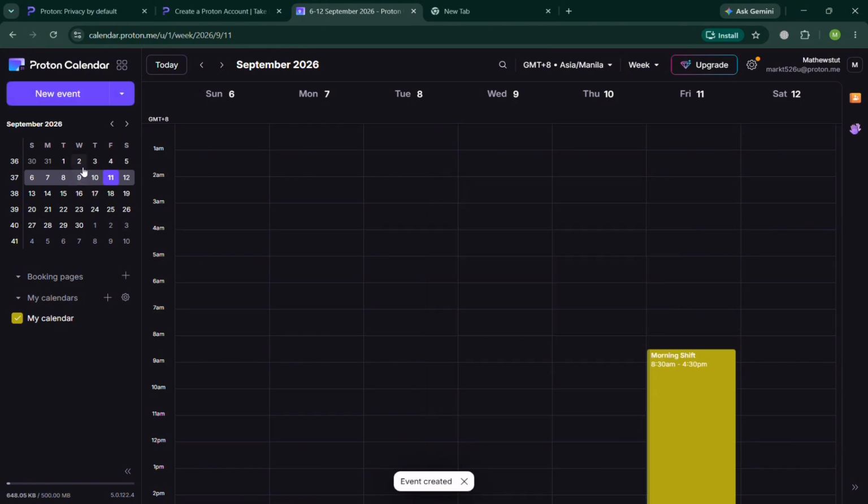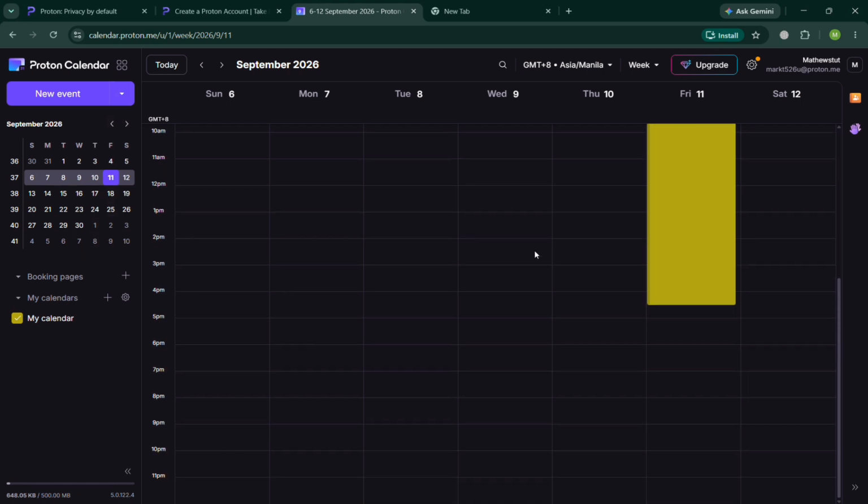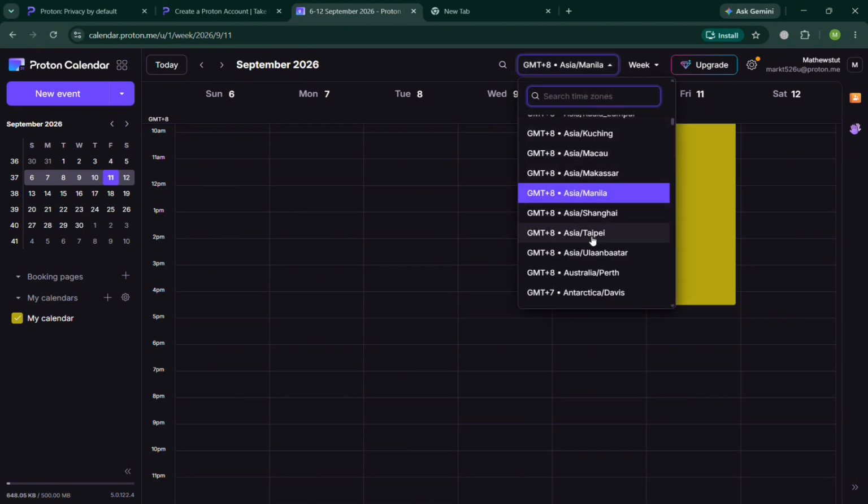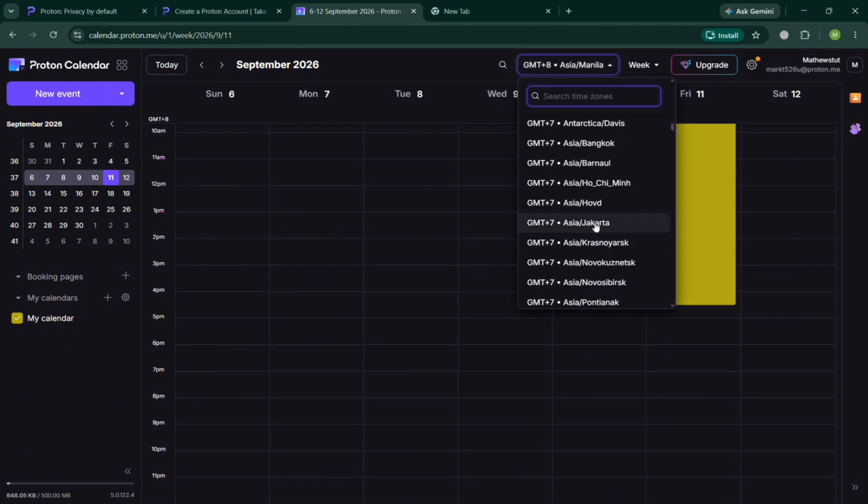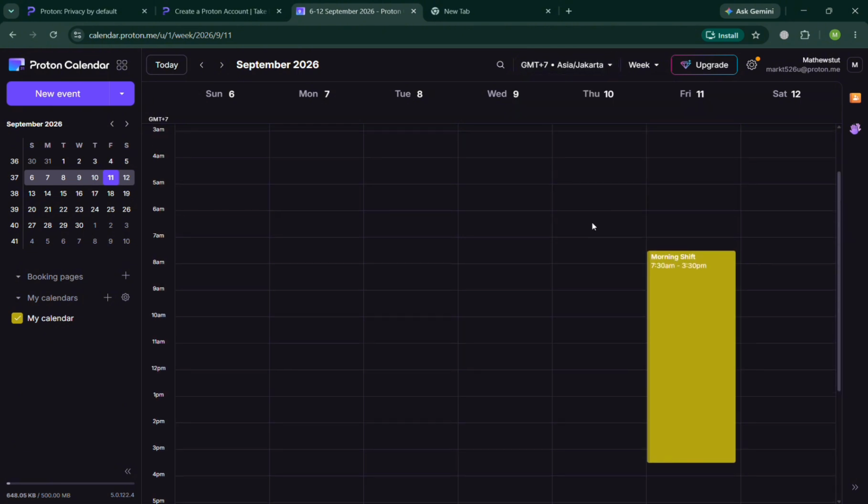And now as you can see, the event has now been set in here or scheduled, in which you can also automatically change on the top panel in here a different kind of time zone if you want to, depending on your preferences or depending on the time zone that you're currently in.